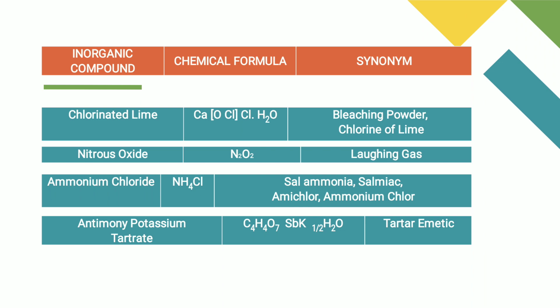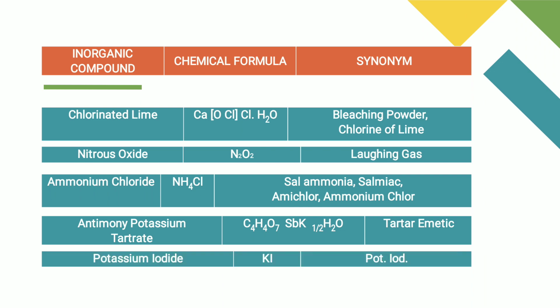Next drug is antimony potassium tartrate. The formula is C4H4O7SbK half H2O. The synonym is tartar emetic. Next drug is potassium iodide. Potassium stands for K and iodide stands for I. The synonym is pot iode. Potassium iodide is again an expectorant and antimony potassium tartrate, the previous drug, is used as an emetic.